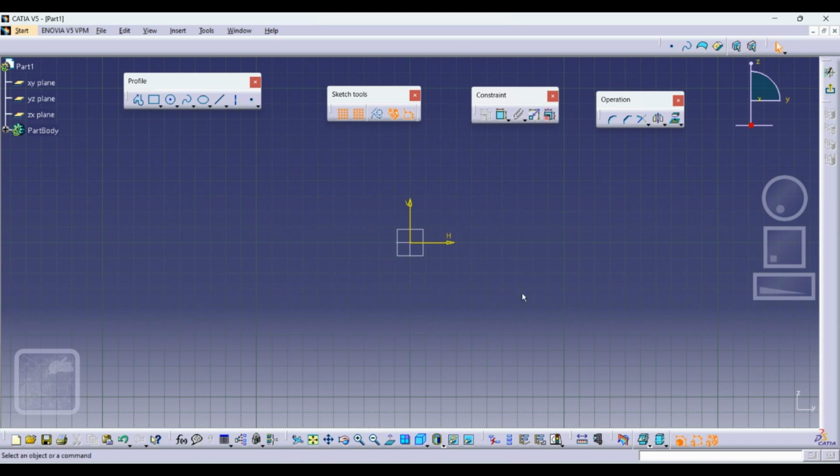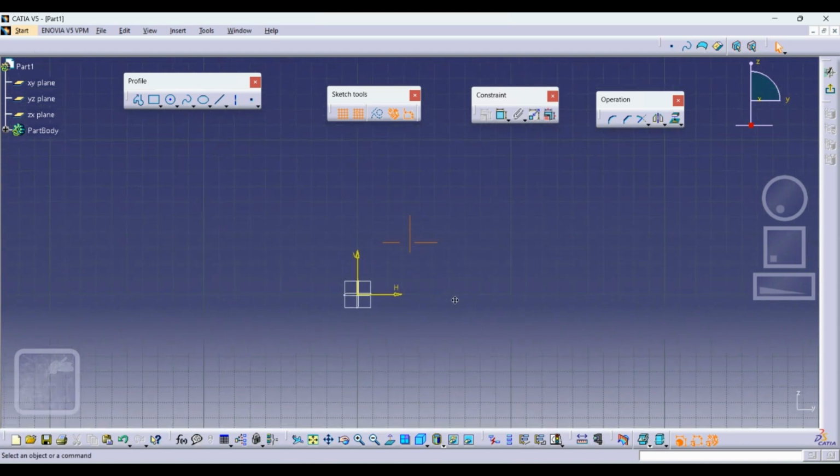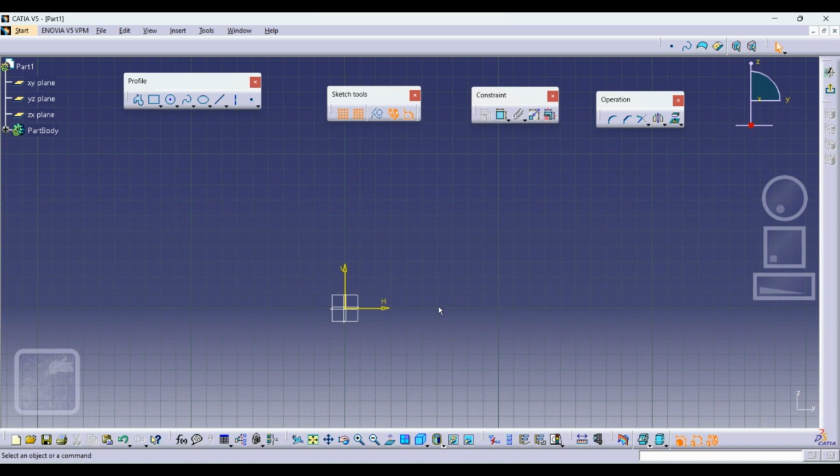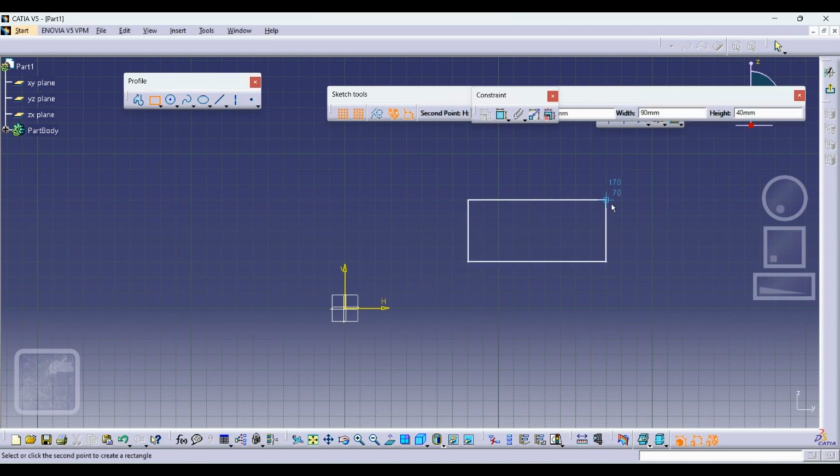Overview of the GUI has been done. Now I will start one sketch, creating the sketch. Okay, so we will use one profile of rectangle, and then we will see all the options, how we are going to use. So if you see here, I'm just using this one rectangle.